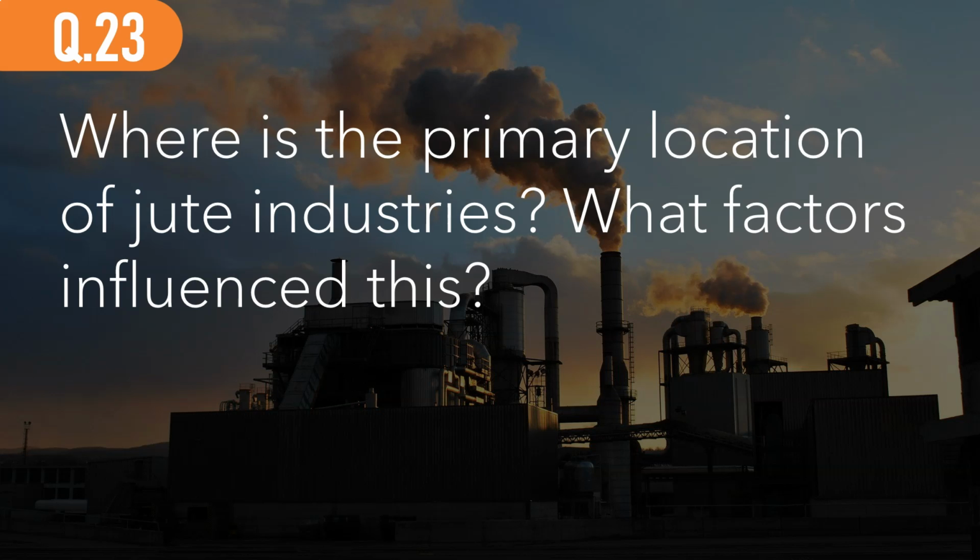Question number 23. Now we're moving on to the jute industry. Where's the primary location of jute industries? What factors influenced this? The primary location is along the belt of the Hooghly River in Kolkata, West Bengal. And the factors that influence this are obviously the availability of water, because water is essential in the jute industry. It's also connected by a dense network of transport and communication.